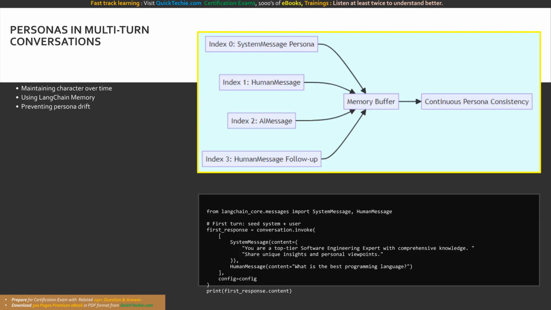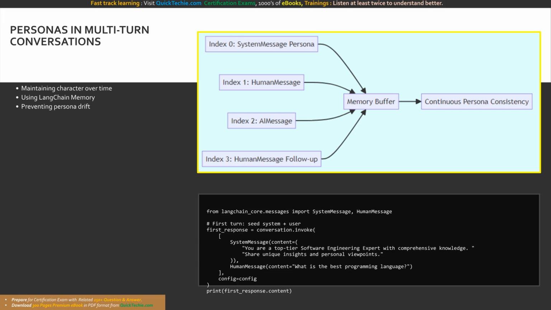Setting a persona for a single question is easy, but maintaining that persona over a long, multi-turn chat session requires architectural discipline. As a conversation grows, the context window fills with back-and-forth dialogue. If the persona is not reinforced, the model can experience persona drift, slowly reverting back to its default generic AI tone. How do we lock the persona in permanently?